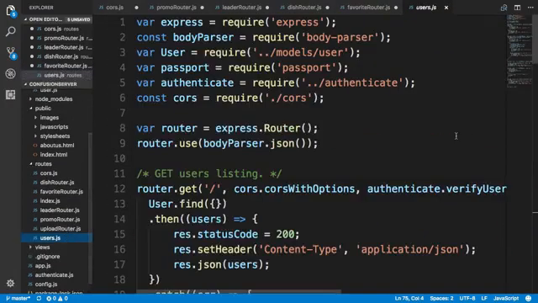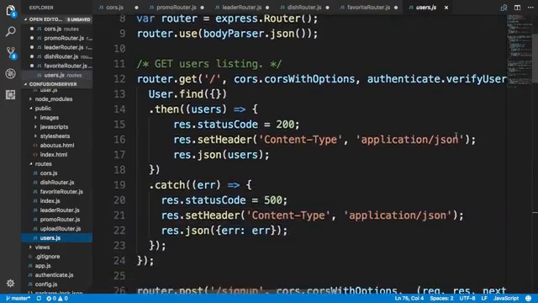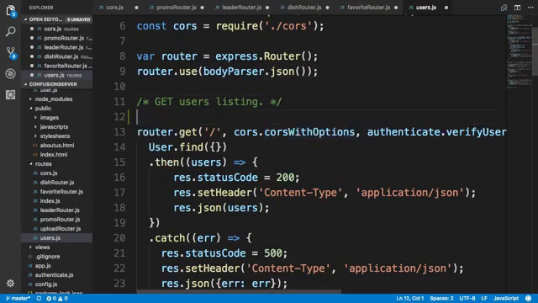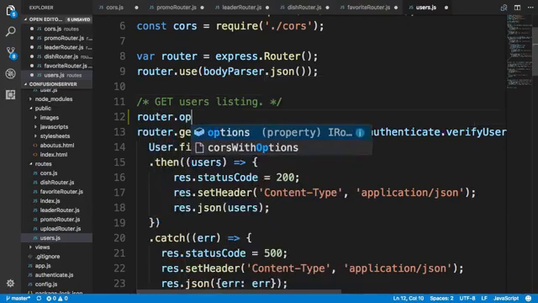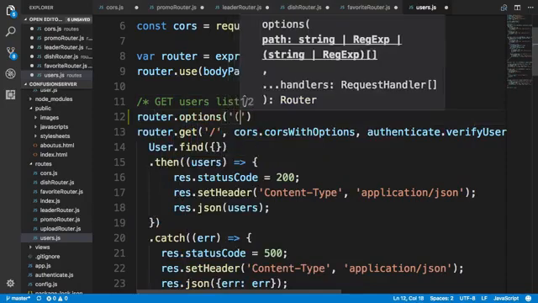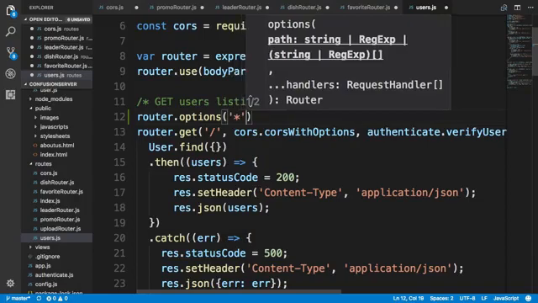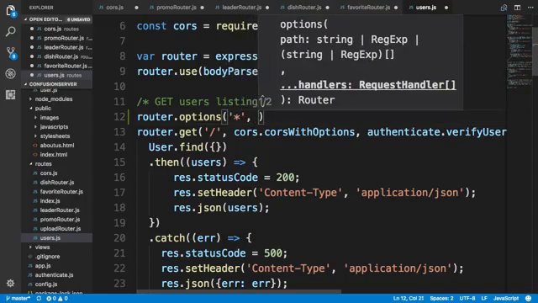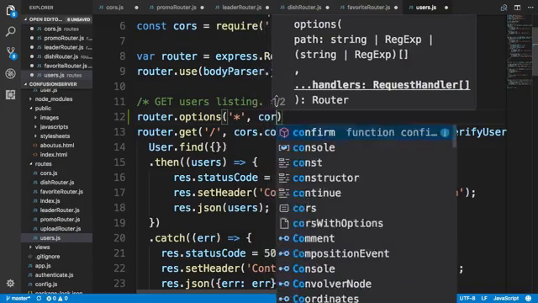Finally, we'll update the users.js file. Now, in the users.js file, we need to add in another router.options field here, because sometimes a post request, as you saw with the login, will send the options first to check, especially with CORS, whether the post request will be allowed.